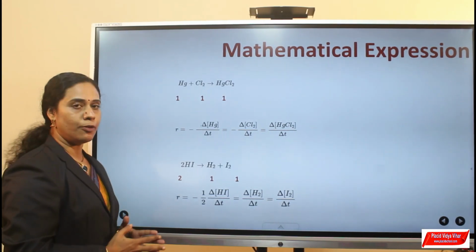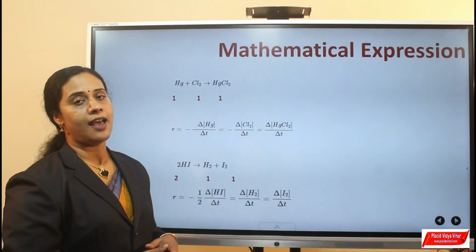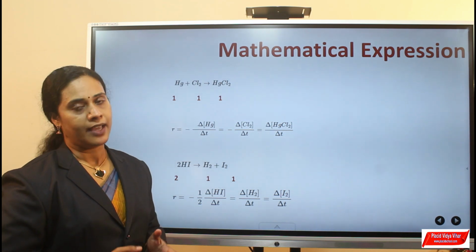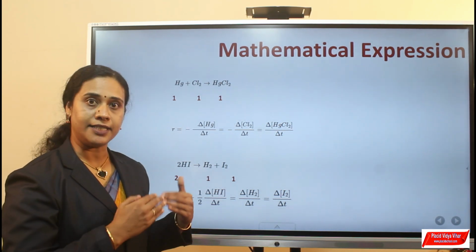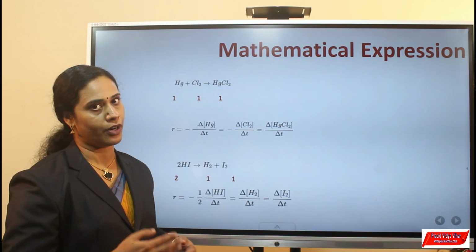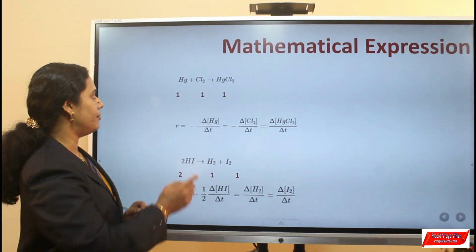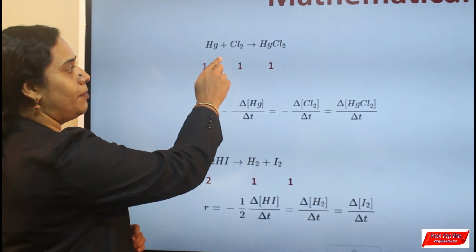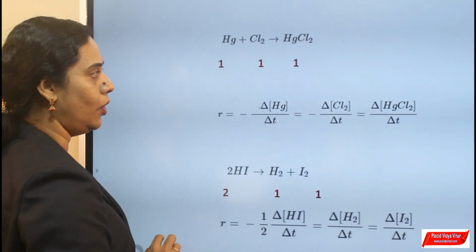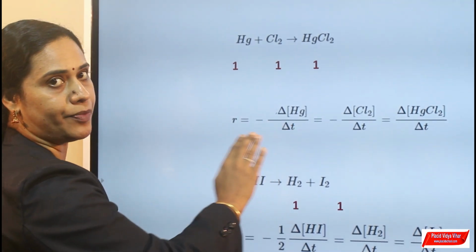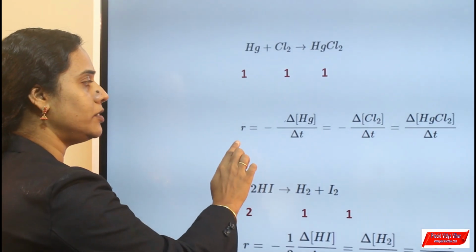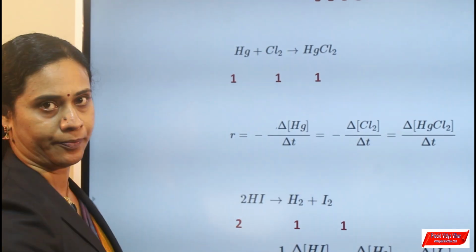If the stoichiometric coefficients of reactants and products are the same, then there will be no change in the rate of a reaction, whether it is expressed in terms of reactant or in terms of product. For example, consider the reaction Hg + Cl2 gives HgCl2. The stoichiometric coefficient values of reactants and products are the same, equal to 1. Therefore, no change in the rate expression.